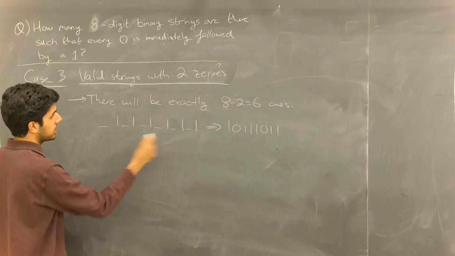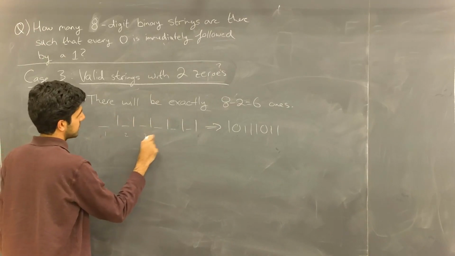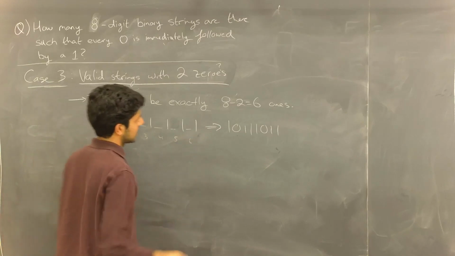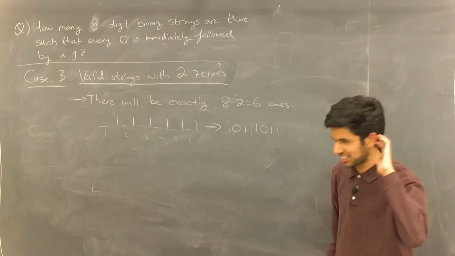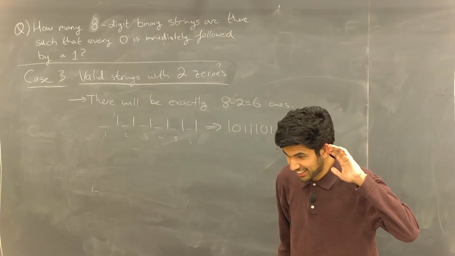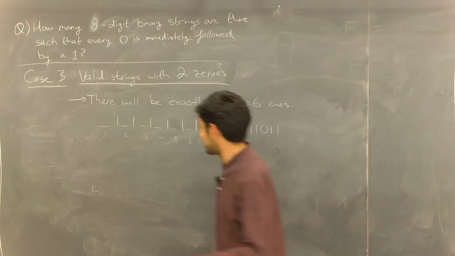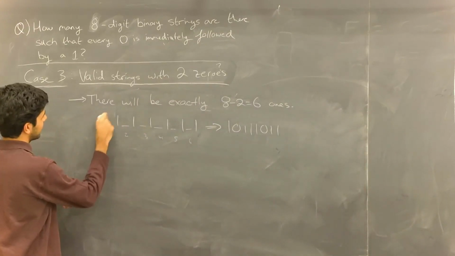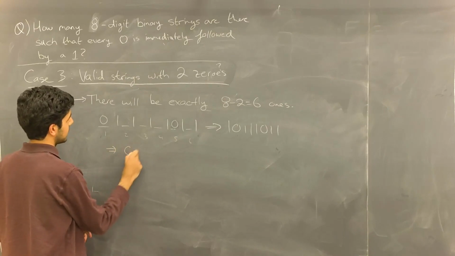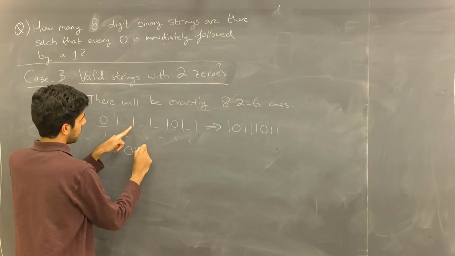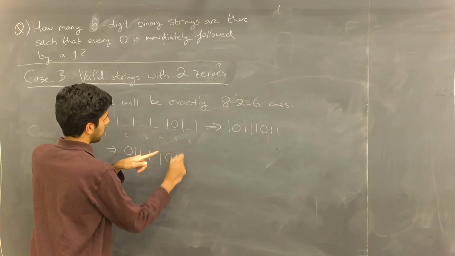So why don't we number these spaces? 1, 2, 3, 4, 5, 6. And I want you to choose 2 spaces. So yeah, shout it out. Okay, yeah, 1 and 5, right? Yeah, that's a good choice. So we could put a 0 here and a 0 here, read that out, and we get 0, 1, 1, 1, 1, 0, 1, 1.